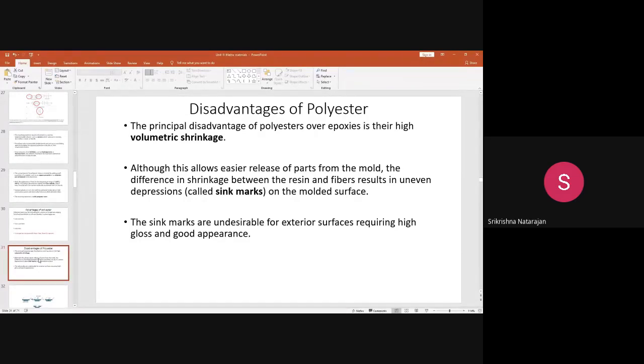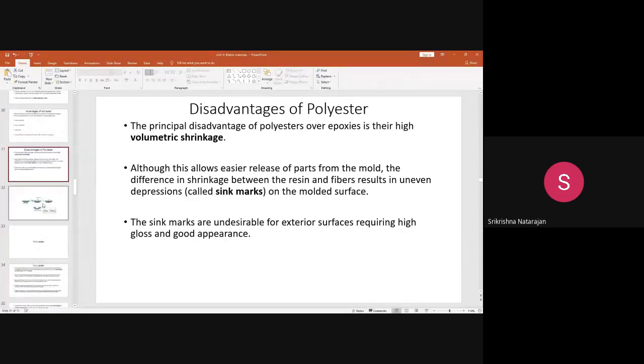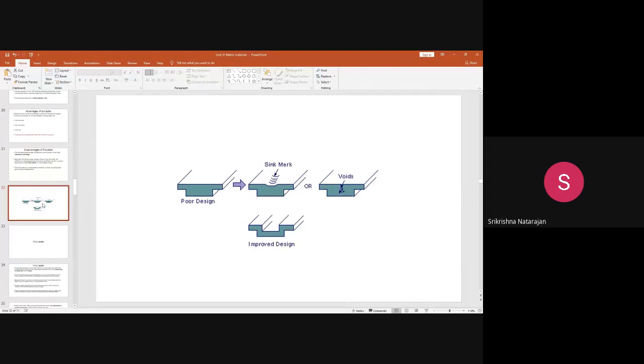So this is a disadvantage, because of the volumetric shrinkage problem. This will result in the sink marks. So for example, what is a sink mark? If you just see the picture, this is some sort of design which you want to produce. Here you can get this kind of impressions.